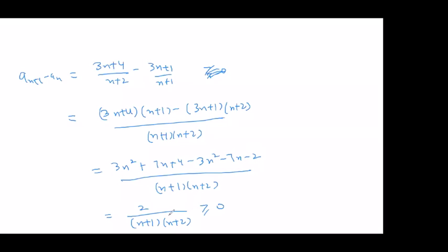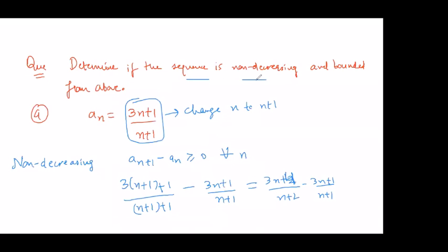First of all, there is nothing negative in this, and n is always a natural number, so n plus 1 is also positive, n plus 2 is also positive. So this is greater than equals to 0 for all n, because for any value of n this is not being violated. You just need to write that. It implies your an is non-decreasing, right? So this is the answer to the first part, how this is non-decreasing. We have answered yes to whether this is non-decreasing.